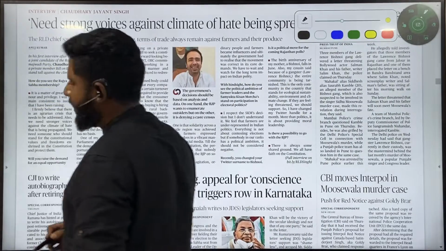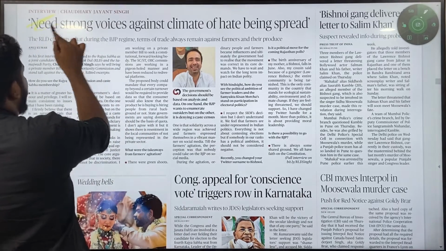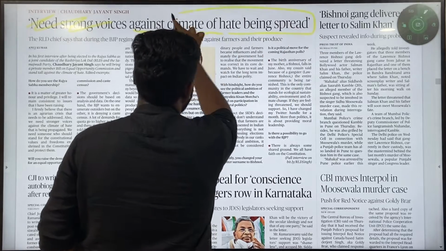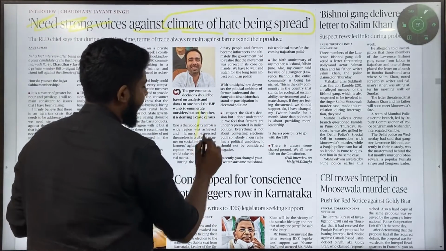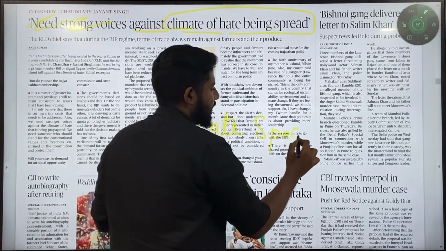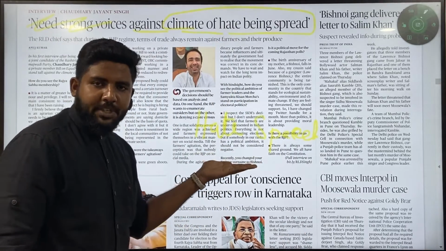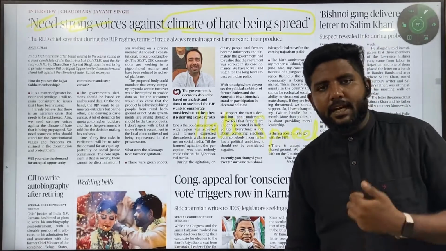The next article is about an interview that discusses why there is a need for strong voices against the climate of hate being spread. So this is something related to hate speech, which again could be an internal threat which India is facing. So you have to know what hate speech is and what kind of issues it poses for India and its unity.